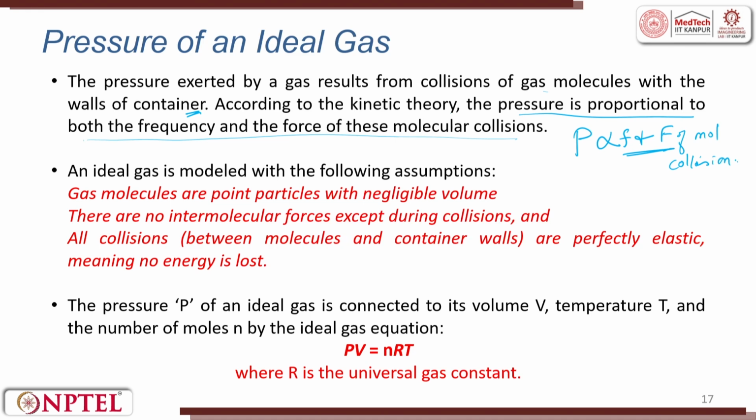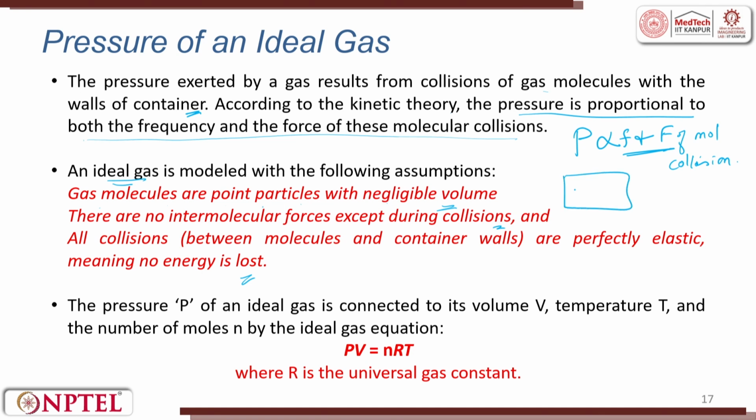An ideal gas is modeled with the following assumptions. Gas molecules are point particles with negligible volume. There are no intermolecular forces except during collision. All collisions are perfectly elastic, meaning no energy is lost. So, these are all for an ideal gas, because many times in problem solving we will say that it is an ideal gas. So, what is an ideal gas? The gas molecules are point particles with negligible volume.